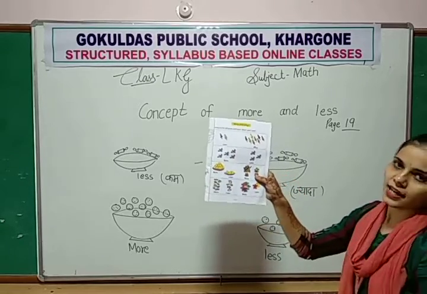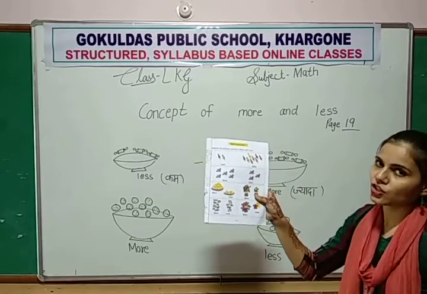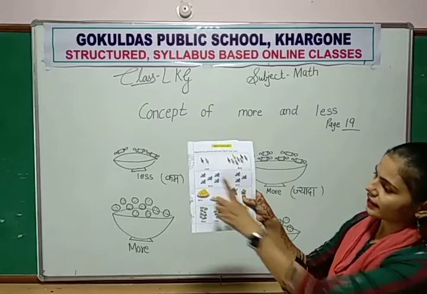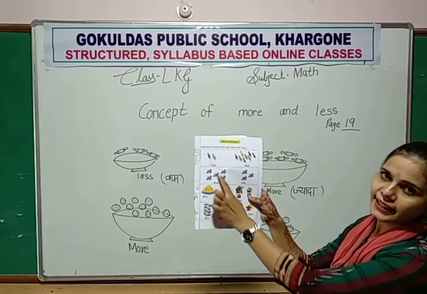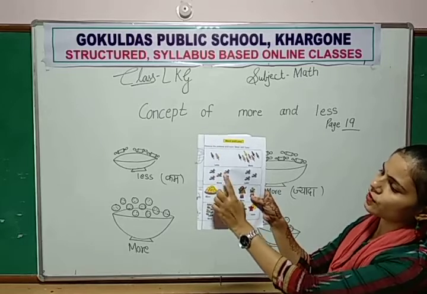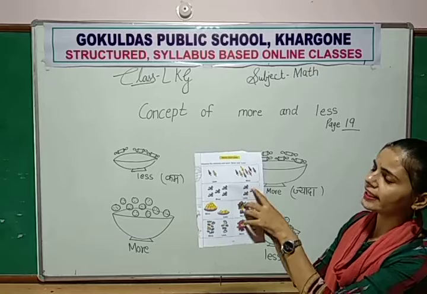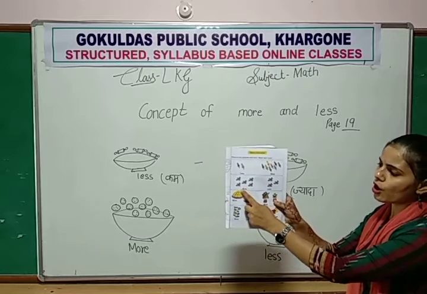Here some fishes are there. Here also some fish. But where is more and where is less? Here more fish. 1, 2, 3, 4, 5. How many? 5. So here more and here only 3. So here less, more.